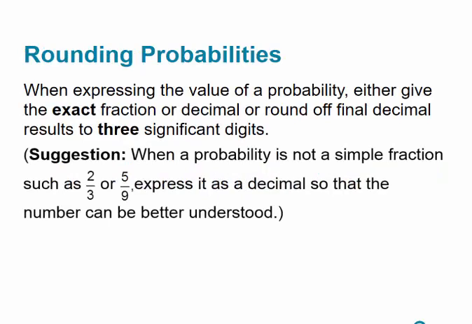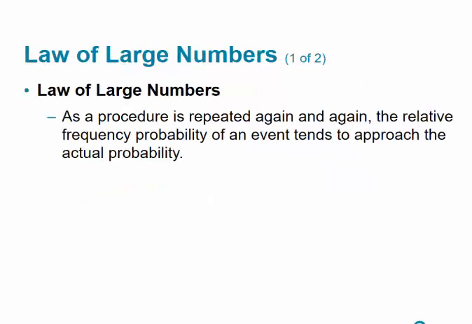So how do we round probabilities? When expressing the value of a probability, either give the exact fraction or 3 decimal places. Either way, whichever way you're comfortable with. When a probability is not a simple fraction, such as 2/3 or 5/9, you can express it as a decimal so that the number can be better understood. Sometimes decimals are a little better because, and you'll see this in class, if something has a probability of 0.44, I'll say it's a 44% chance that it'll occur. So sometimes I'll convert those into percents.